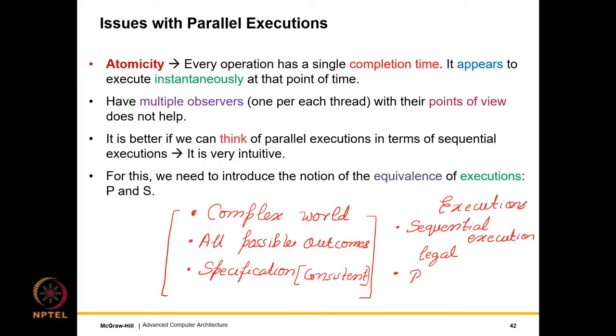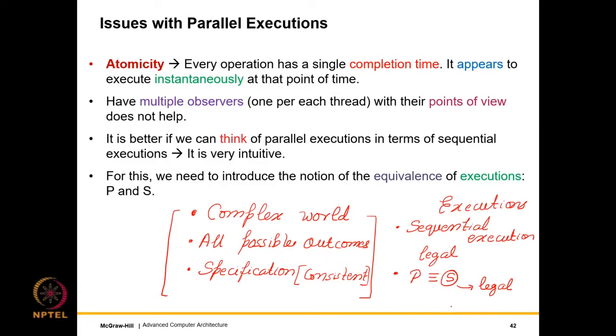But if we can establish equivalence between a parallel and a sequential execution, that is going to be great. Then in that case, we can actually reason in terms of the sequential execution. So it will be easier to make a specification, and furthermore, if this sequential execution is legal, then we can be doubly sure about its intuitiveness and correctness.